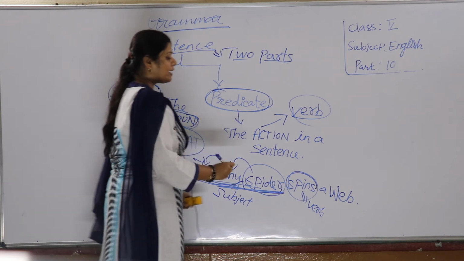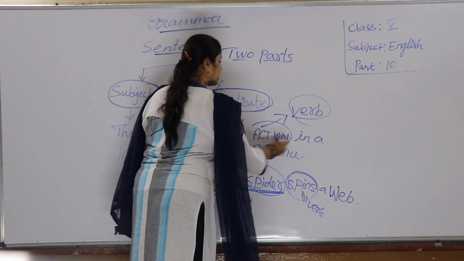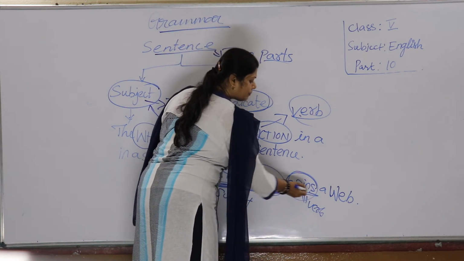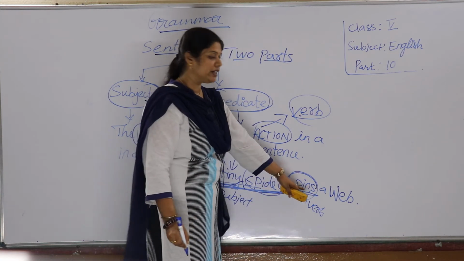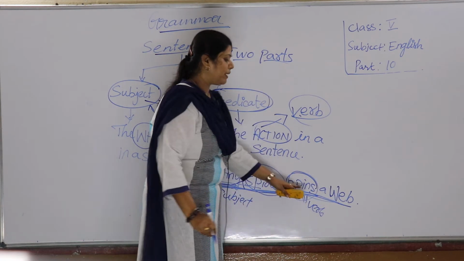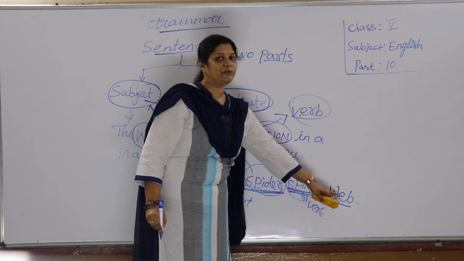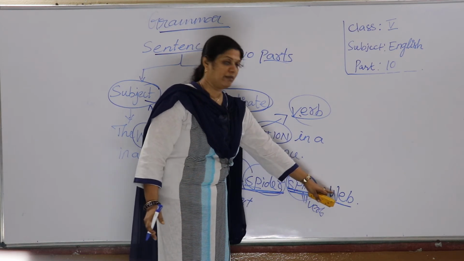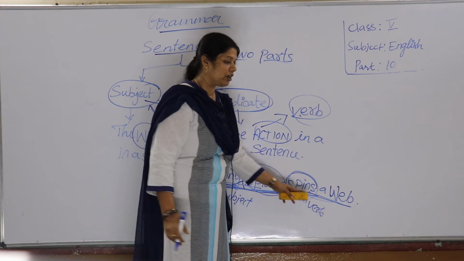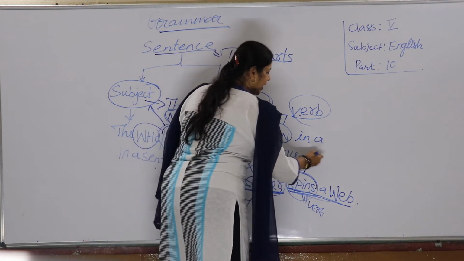The rest of the part, as I said, see the action, the verb part, where the verb is present. See here, spins. We have already found out it's a verb. So the whole part where spins a web, the object, what it spins, a web. This whole part where the verb, the action is going on, becomes your predicate.